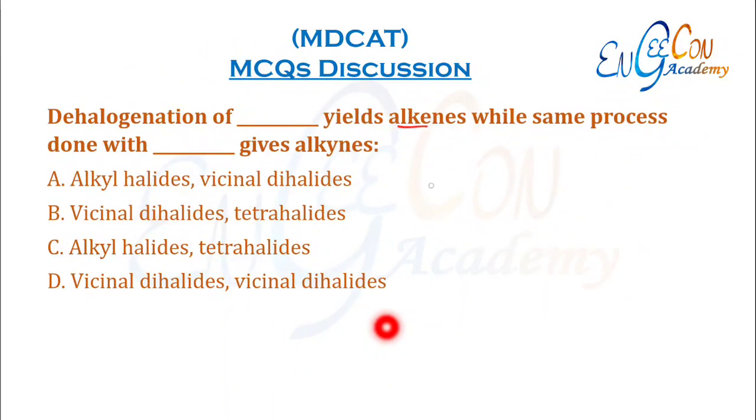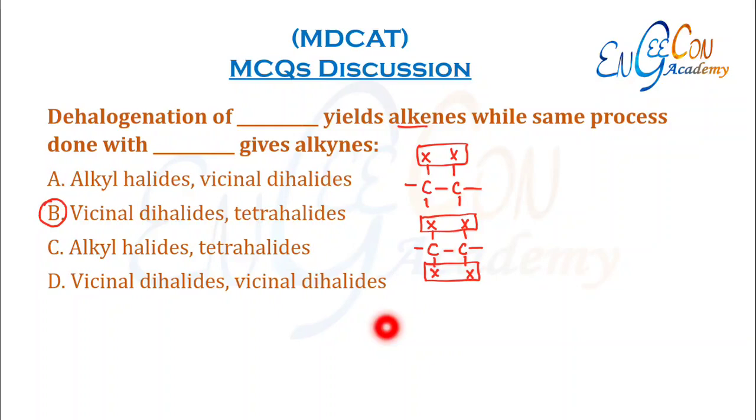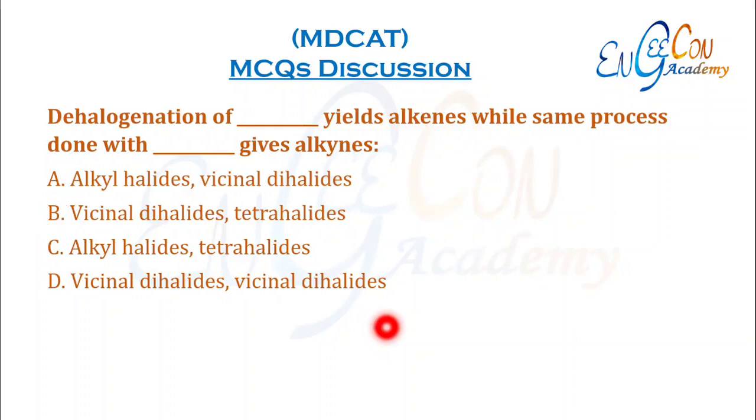Dehalogenation of ___ yields alkenes. So alkenes are prepared by dehalogenation of vicinal dihalides, while the same process done with ___ gives alkynes. For alkynes, we dehalogenate tetrahalides. In order to prepare alkynes, we remove halogens from tetrahalide. So vicinal dihalide gives alkene and dehalogenation of tetrahalides gives us alkynes.